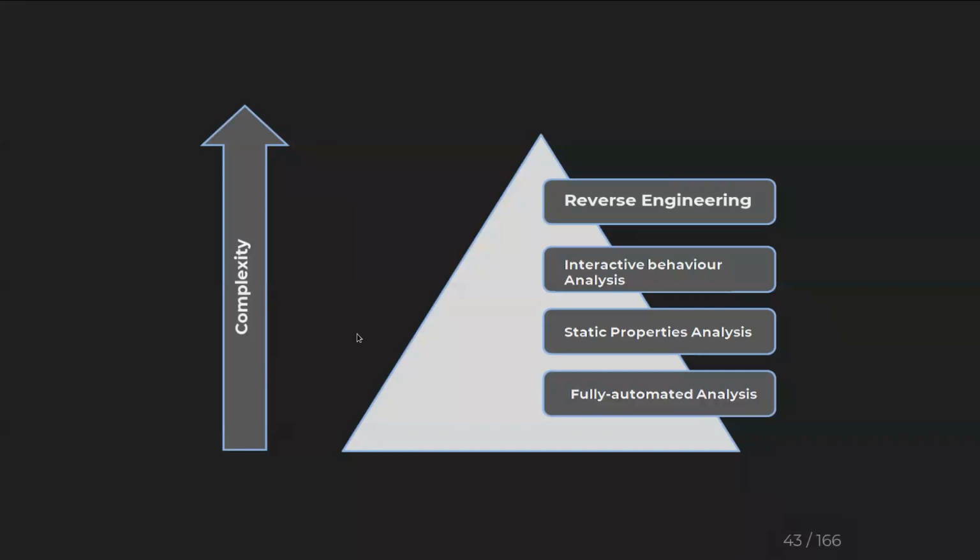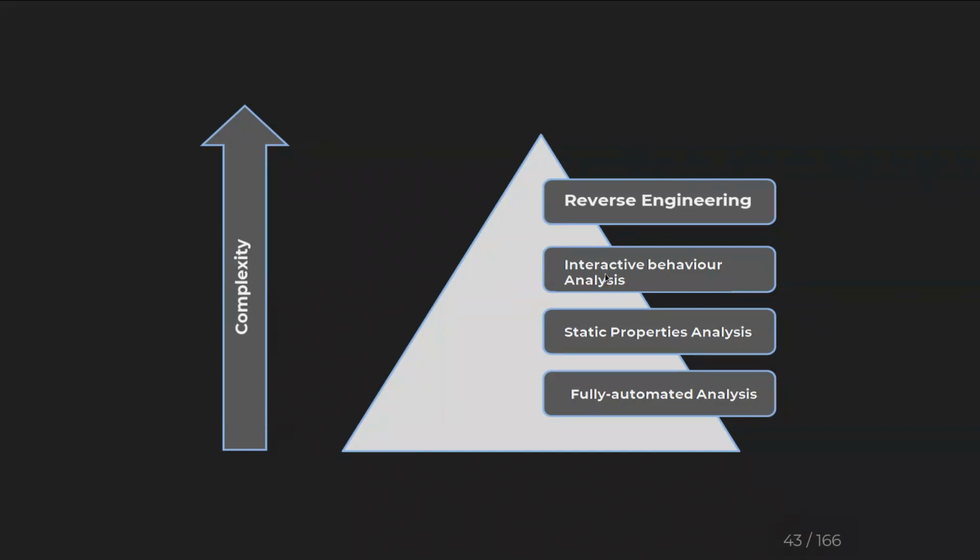So this is a small pictorial representation of our complexity. If a fully automated analysis we are carrying out, the complexity will be very less. When it comes to property analysis, the complexity gets a little higher, but not as much.